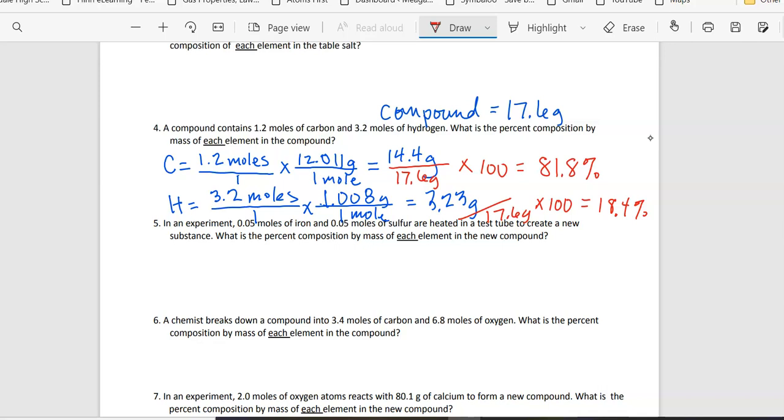So it is off just a tiny bit, probably because of rounding and sig figs and things like that. That's okay. We just want it to be very, very close to 100, realizing that we are going to run into a little bit of an issue just with rounding. But everything looks good. If I had not taken 3 sig figs here, then it would have been off even more. You could, if you wanted to, probably take 4 sig figs here and then round at the very end. You can try that and see if it's a little closer. As far as sig figs go, what I'm really going to be grading is this last number right here.